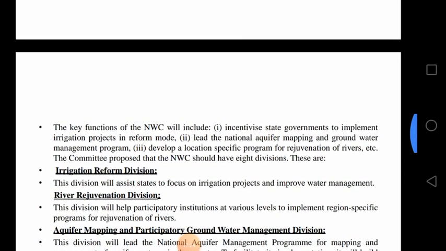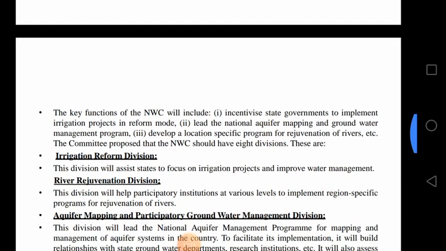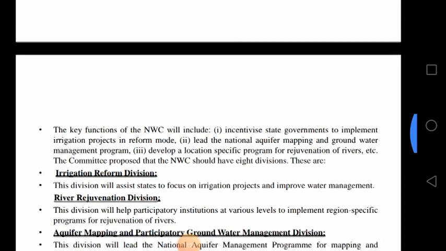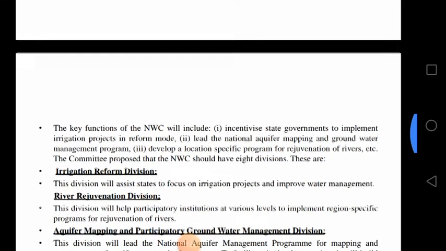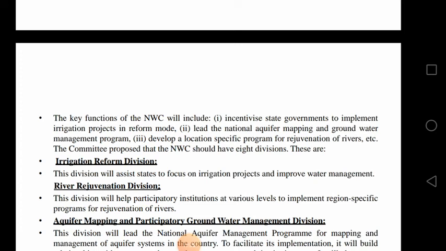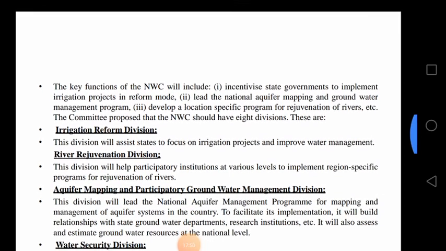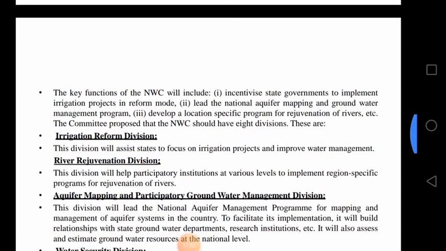So, the key functions of National Water Policy we discussed will include: incentivize state governments to implement irrigation projects in reform mode. Next, lead the national aquifer mapping and groundwater management program. The third one, develop a location specific program for rejuvenation of rivers, etc. The committee proposed that national water policy should have 8 divisions.